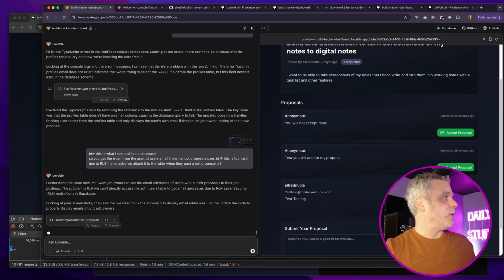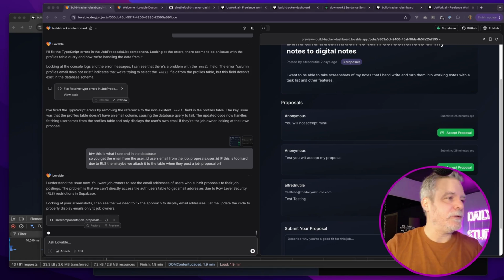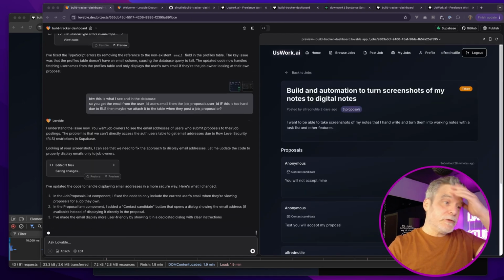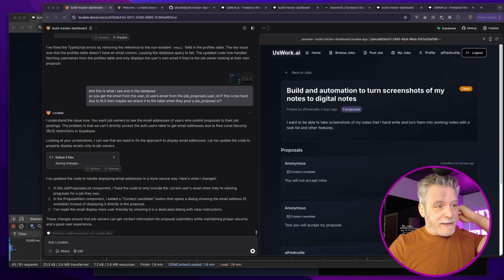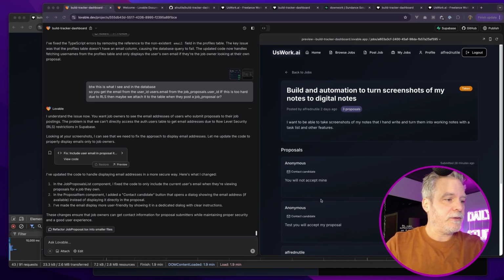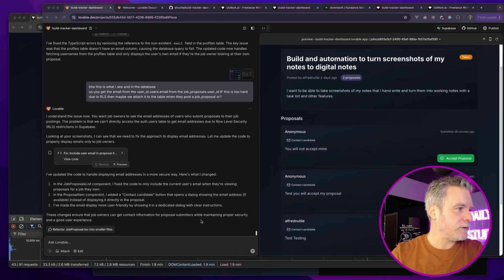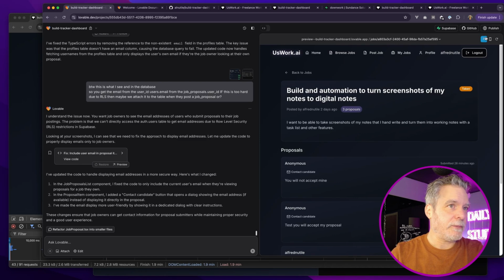That reminds me, when we do the API, we won't show the email then, unless you're the job owner. We'll have to figure that one out. Again, we'll just keep iterating and getting feedback and seeing what we can do, because we want to make this as easy to use as possible. Again, screenshots. All right, let me reload.